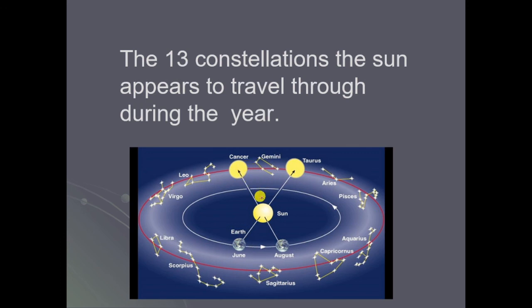If you observe here, if the Earth is between June and August, we could see Sagittarius. So these are the different constellations that appear while the Earth is revolving around the sun.